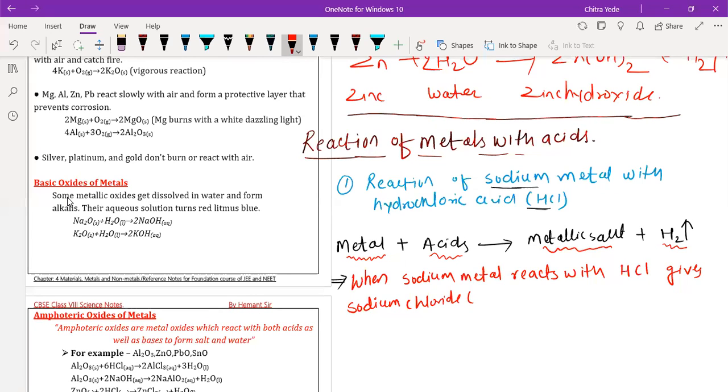Sir, is sodium used in the kitchen? Yes, we have sodium chloride, which is a salt that we eat every day in our food, like in vegetables and pulses. Sodium chloride, NaCl, salt and sodium chloride. Yes, sodium chloride.